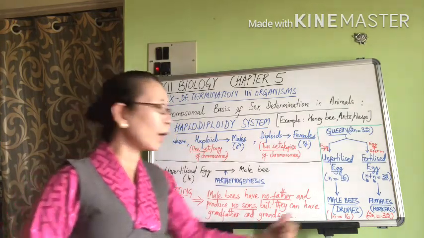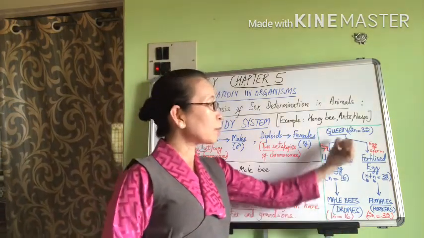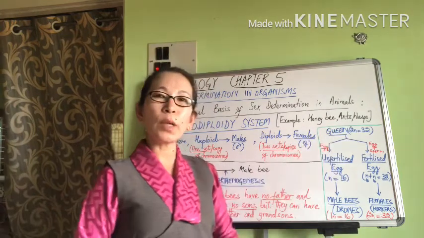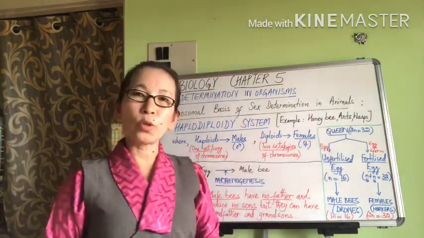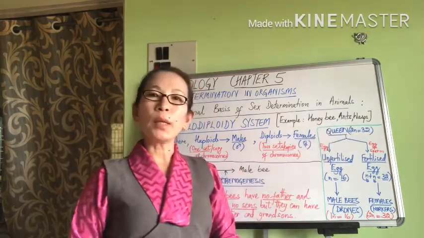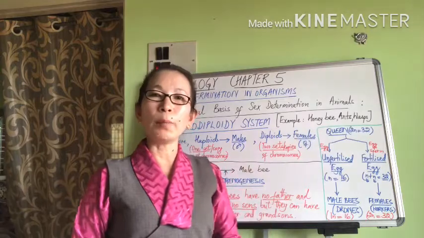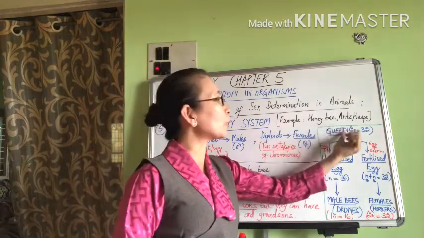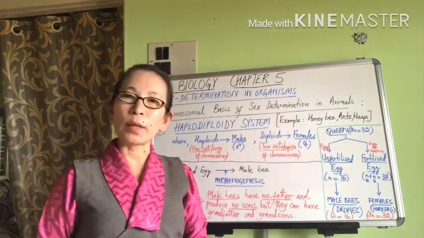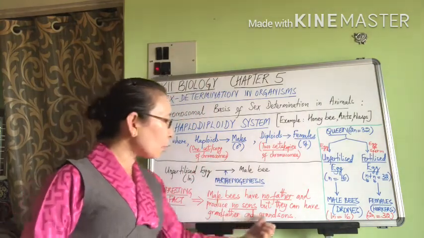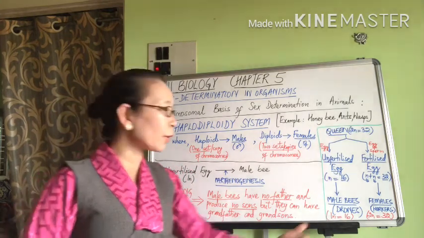Now how can he have a grandfather? He can have a grandfather obviously because his mother, who is the queen bee here, is produced through fertilization. So to produce the queen bee, she has been contributed a sperm from a male bee. And that male bee who contributed the sperm for the formation of the queen bee becomes his grandfather. And he can also have grandsons. Now how can he have grandsons?